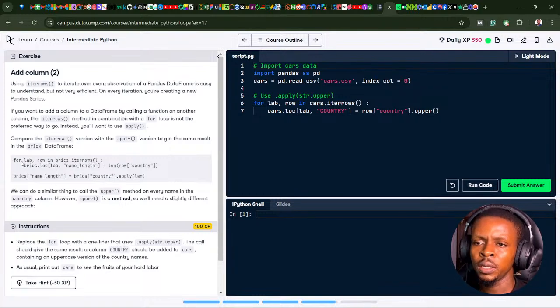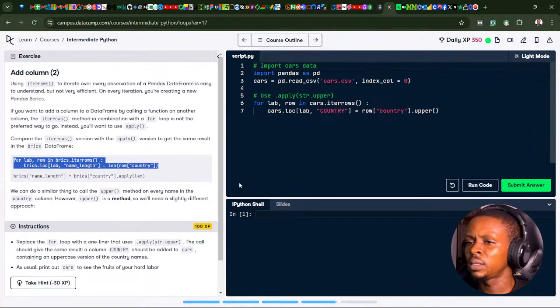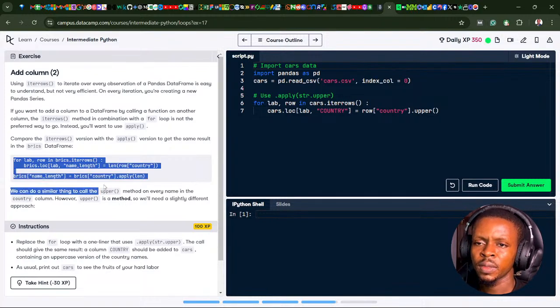So this is the for loop, the iterrows method, and this is the apply. So with apply, even the len has to come after. So the len came at the end here, which is interesting.